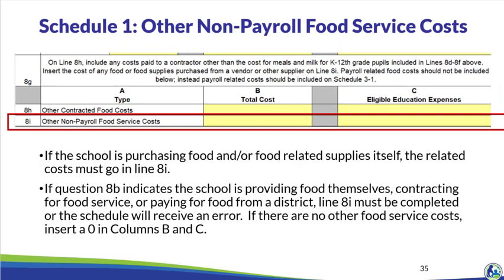If a school is purchasing non-payroll food or food-related supplies itself instead of from a food vendor, the related costs must go in line 8I. This may include items such as the cost of utensils and trays or the cost to buy food from a grocery store. If question 8B indicates the school is providing food themselves, contracting for food service, or paying for food from a district, line 8I must be completed or the school will receive an error.